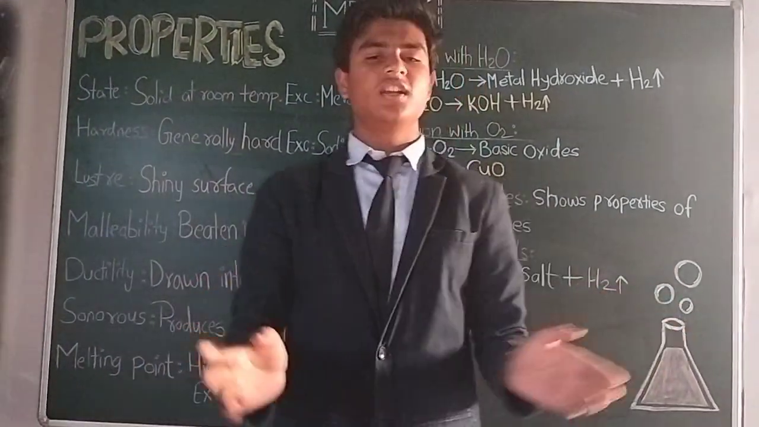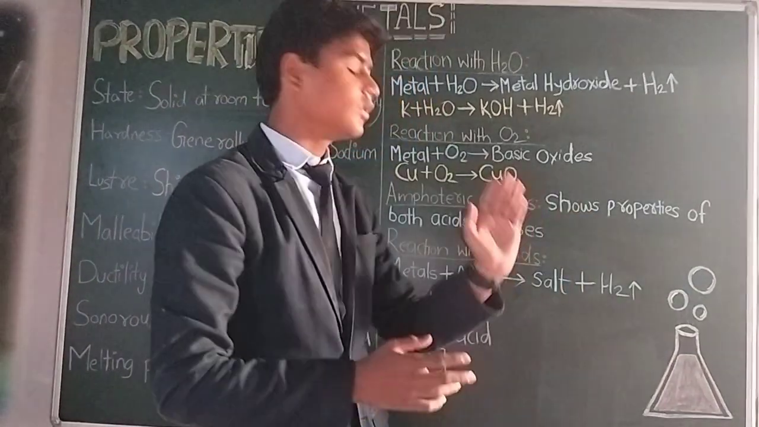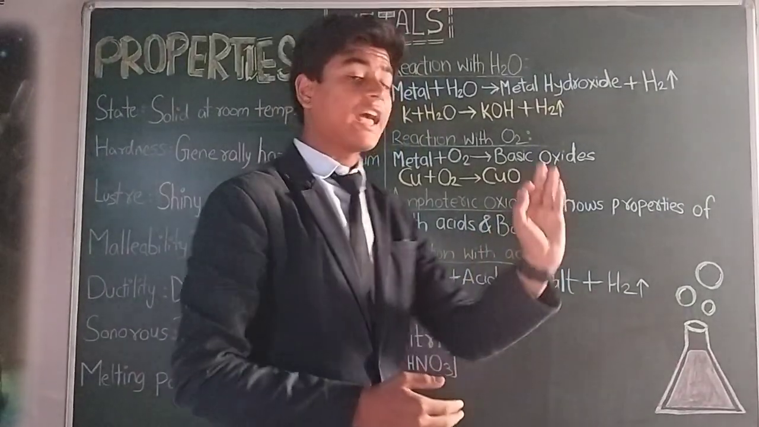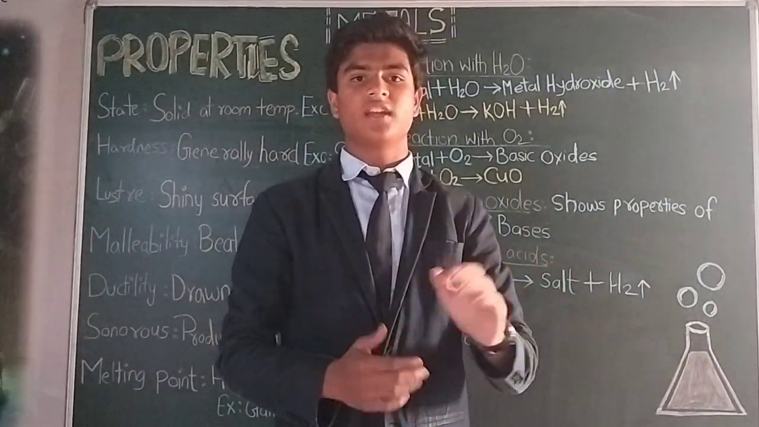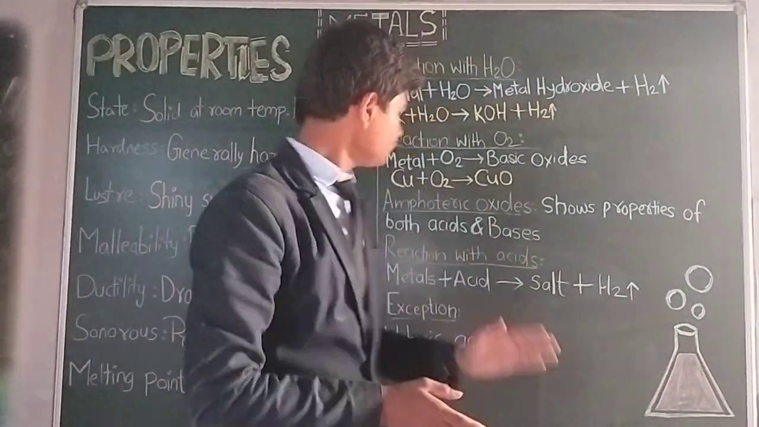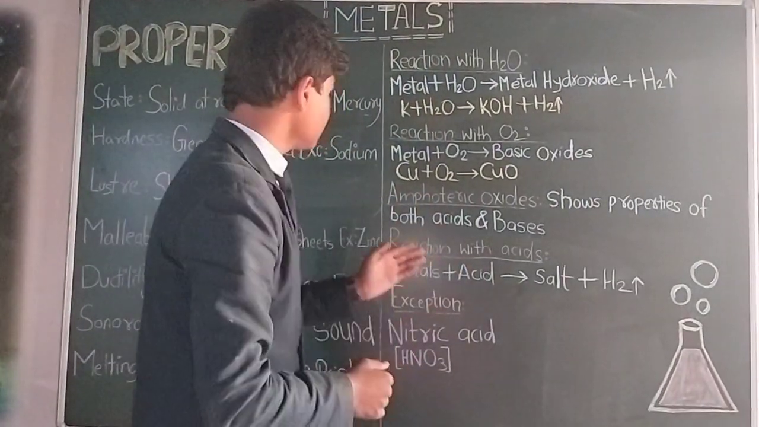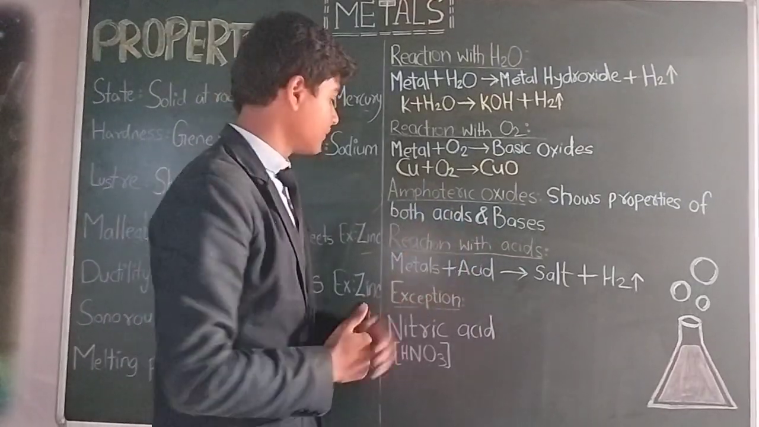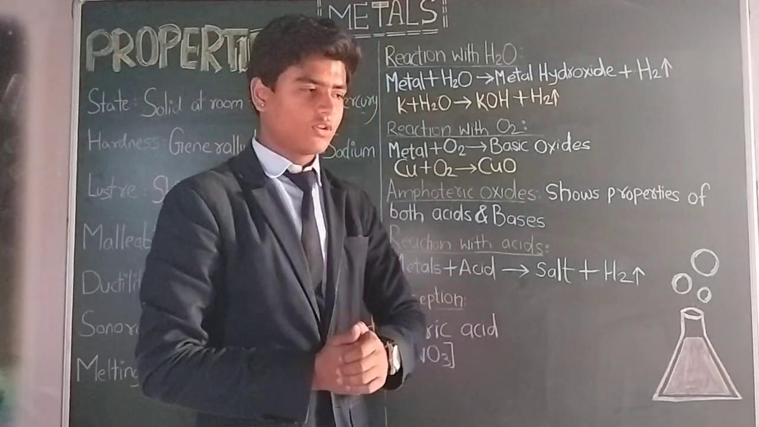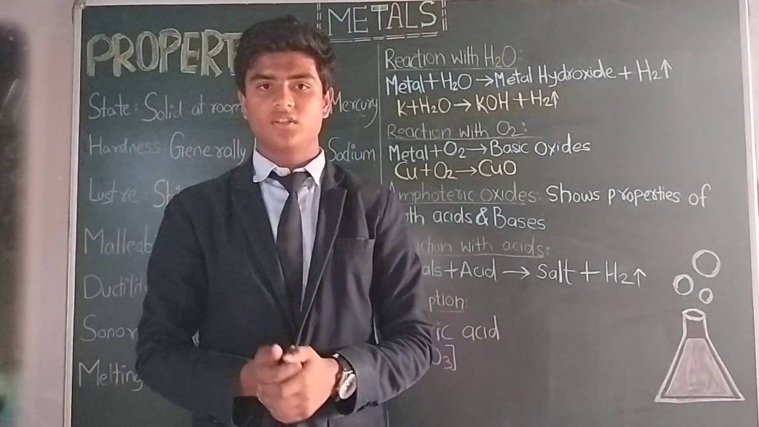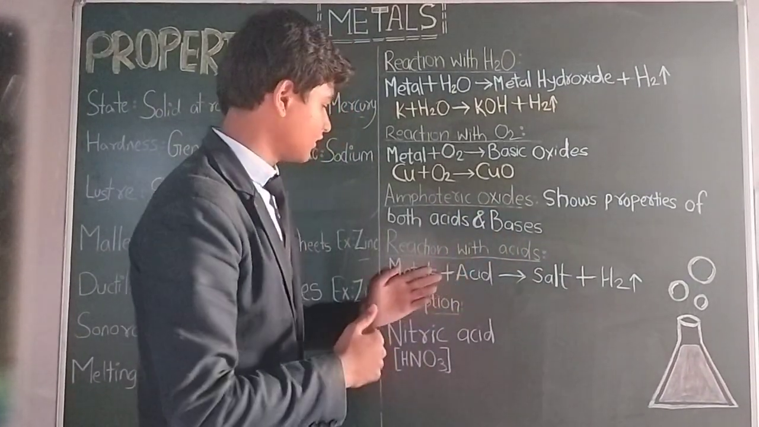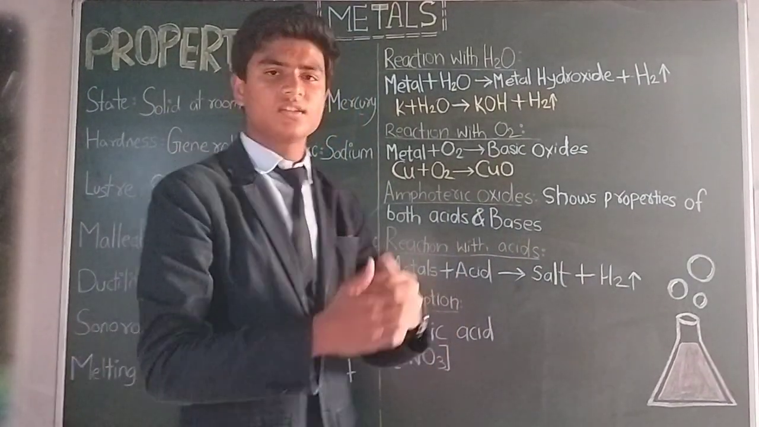We have already studied in our previous classes that when an acid reacts with a base, you will get the products salt and water. So in this case, aluminium oxide acts as both an acid and a base. Therefore, it is proved that aluminium oxide is amphoteric in nature. Moving towards the next property, that is the reaction of metals with acids. When metals react with acids, we get the products salt and hydrogen gas is evolved. Since we know that metals are basic in nature, therefore when they react with acids, we get salt and hydrogen gas. Now here is an exception.